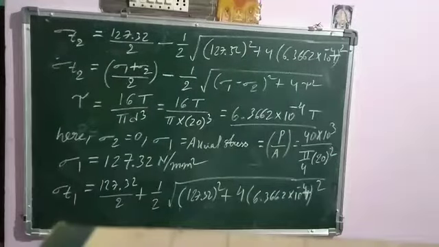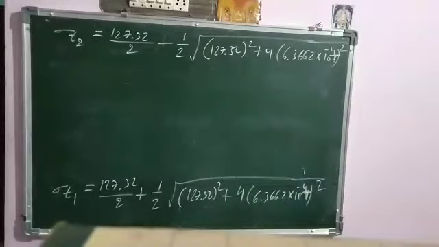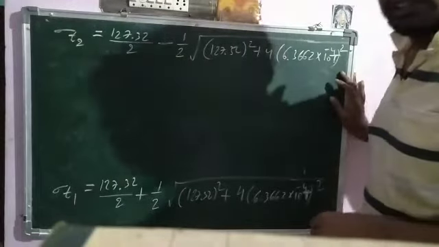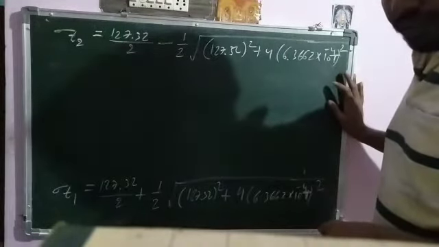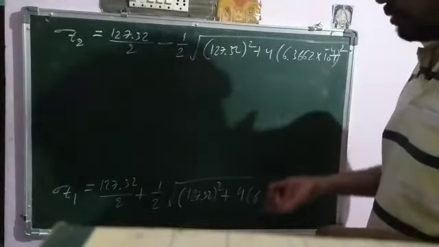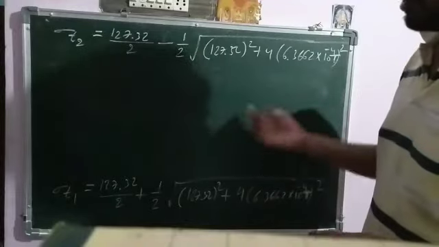Let us see. Before using the distortion energy theory formula, let us simplify these two terms, sigma T1 and sigma T2.